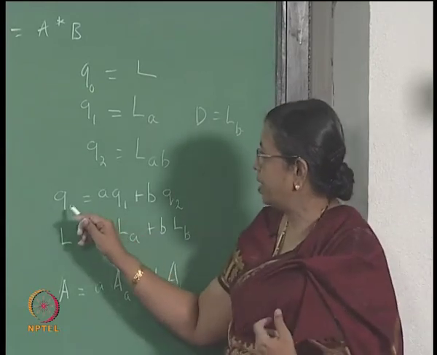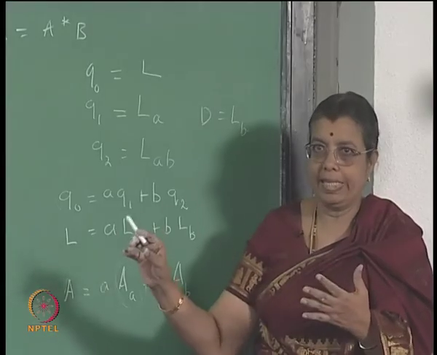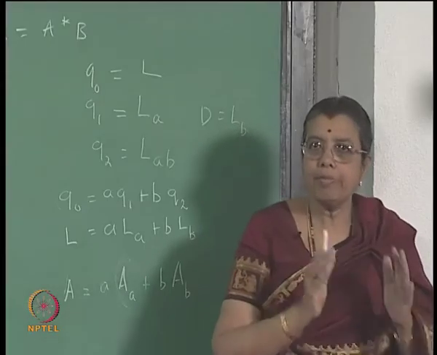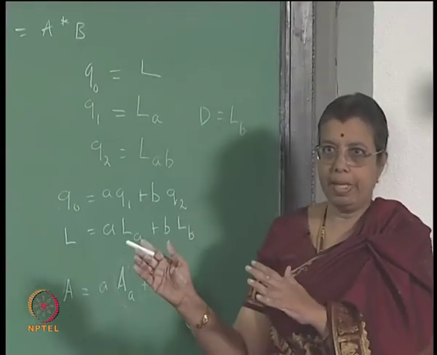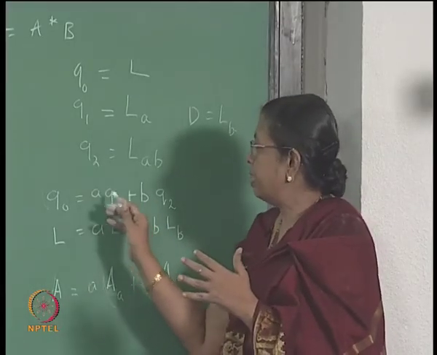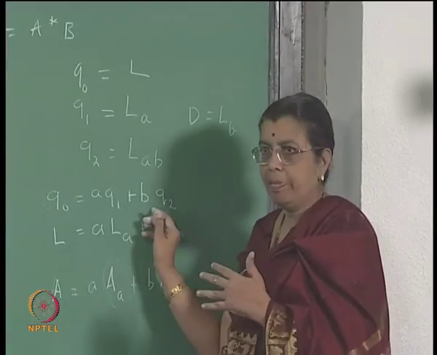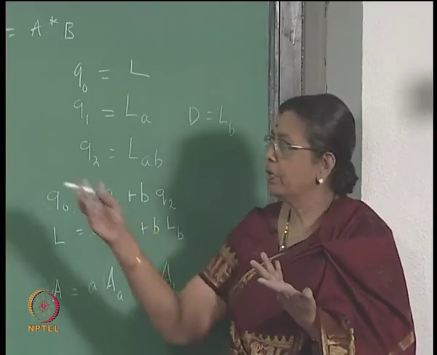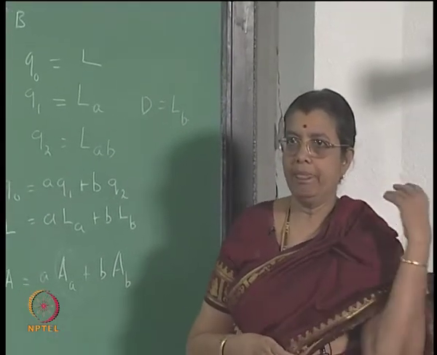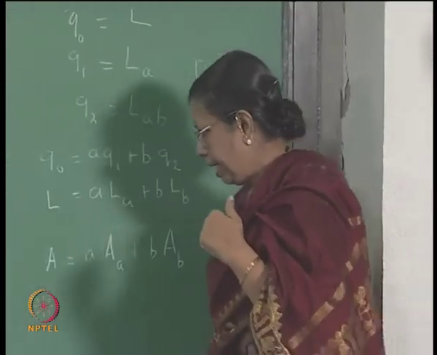For example, here you see Q naught represents the set of strings which take you from Q naught to a final state. Some of them may begin with a A, some of them may begin with a B. This represents the set of strings which begin with a A. This represents the set of strings which begin with a B. That is why it is empty, no string. In this case it is empty because no string begins with a B, right. So, we are justified in writing like this.